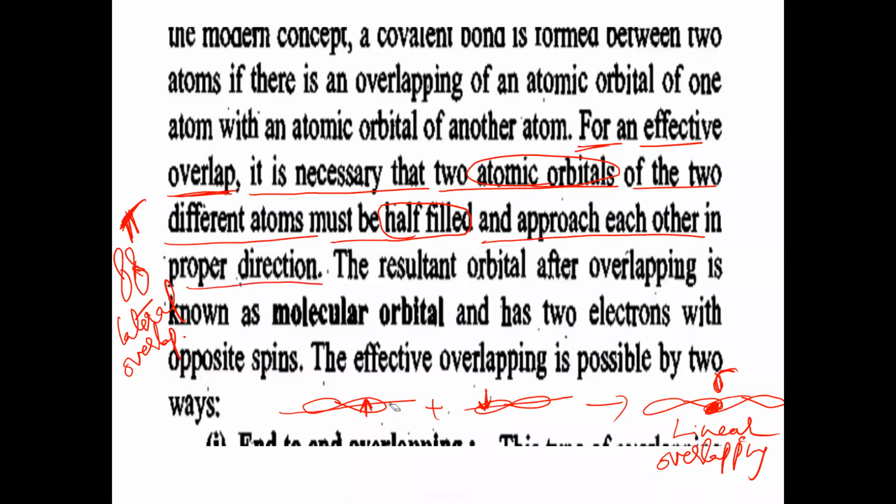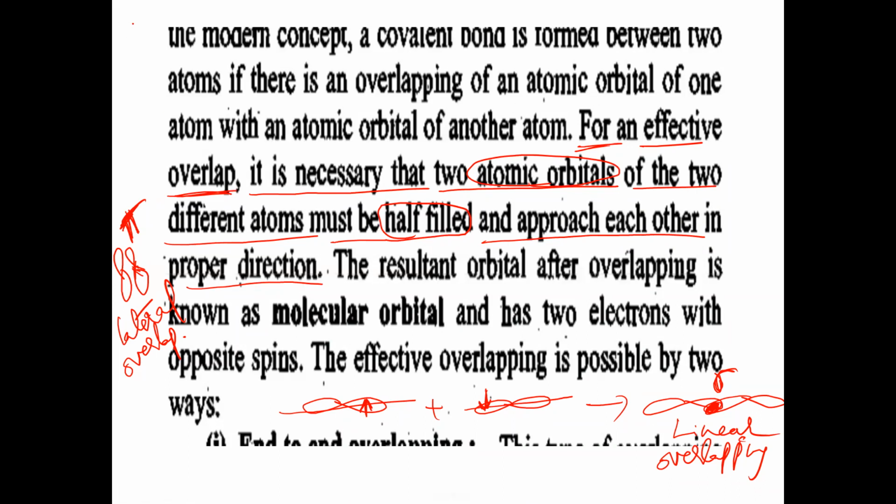In proper direction means these two atomic orbitals should be present on the same axis. When these two atomic orbitals approach each other like this, it is called proper arrangement, proper direction. Then only the bond will be formed here. And also, when two atomic orbitals are parallel to each other, this is also called proper arrangement. When the two atomic orbitals approach each other in proper direction, in that case effective orbital overlapping will take place.